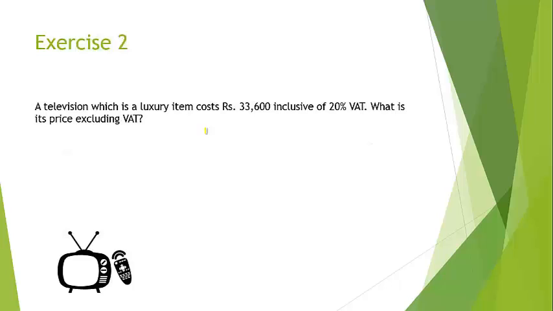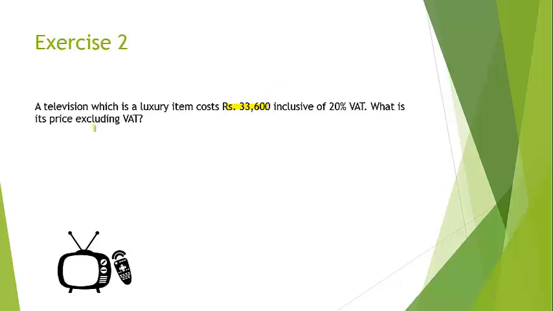Now try out this question by yourself. A television, which is a luxury item, costs 33,600 inclusive of 20% VAT. What is its price excluding VAT? The amount 33,600 contains the price of the luxury item and also the VAT amount.